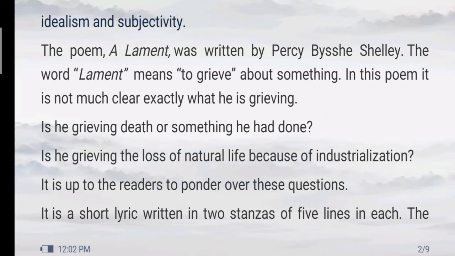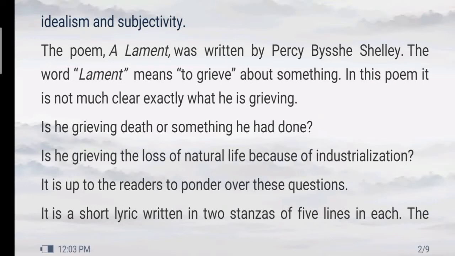Is he expressing his sorrow for the death of somebody who has died? Okay, or is he grieving the loss of natural life because of industrialization?